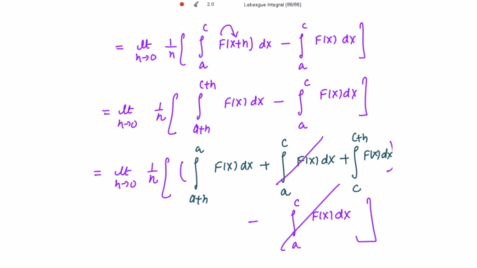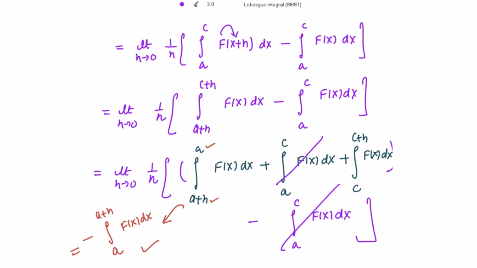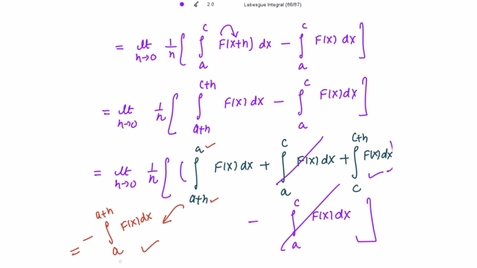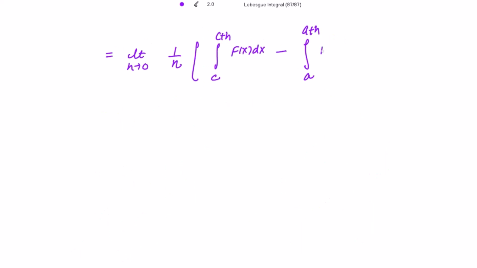In the next step, I would like to interchange the limits of this integral. For that, we write this integral as from a to a+h of f(x) dx, but with a negative sign. So this integral is equal to this. Let's use this in the next step. This is equal to the limit as h tends to 0 of 1 divided by h, I'm writing this integral first, c to c+h of f(x) dx minus the integration from a to a+h of f(x) dx.